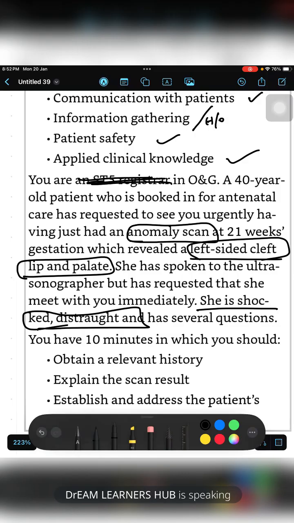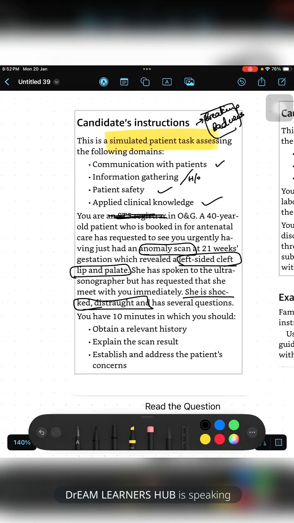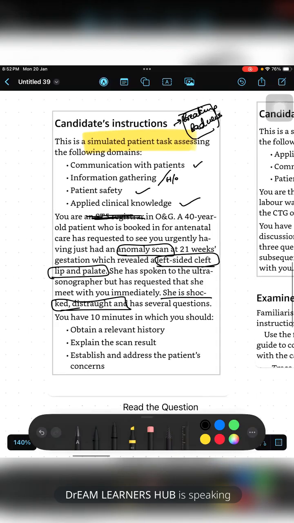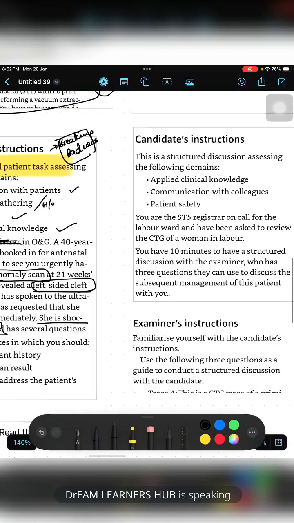Then you can start with, yes, in your scan the baby's growth is well, but the baby has a cleft, or the baby has a gap in between the lips. Like that, you can say. You should not use any jargon when you are discussing with the patient. Okay, so these are the candidate's instructions, and this is a simulated patient task.